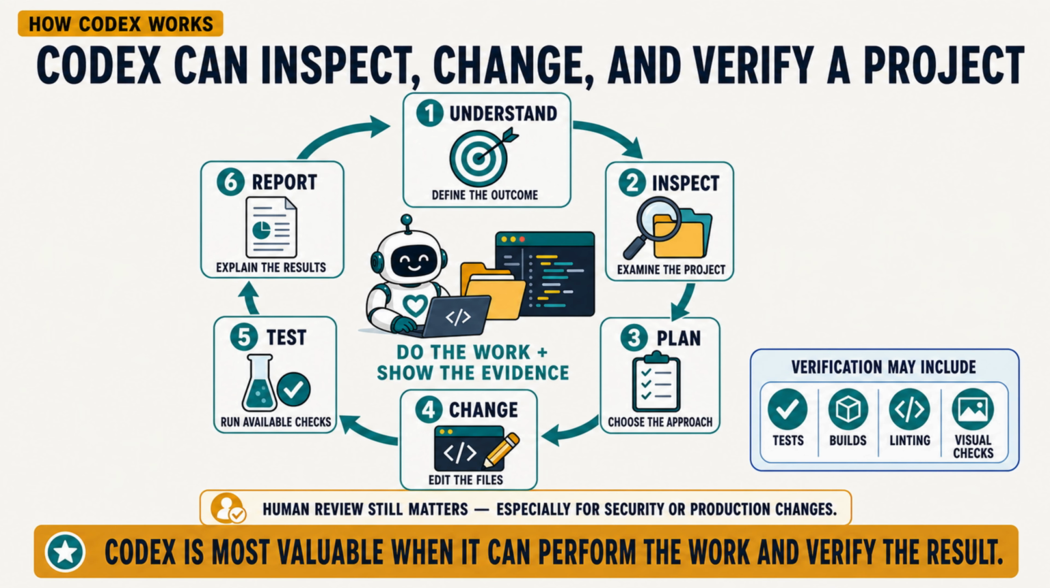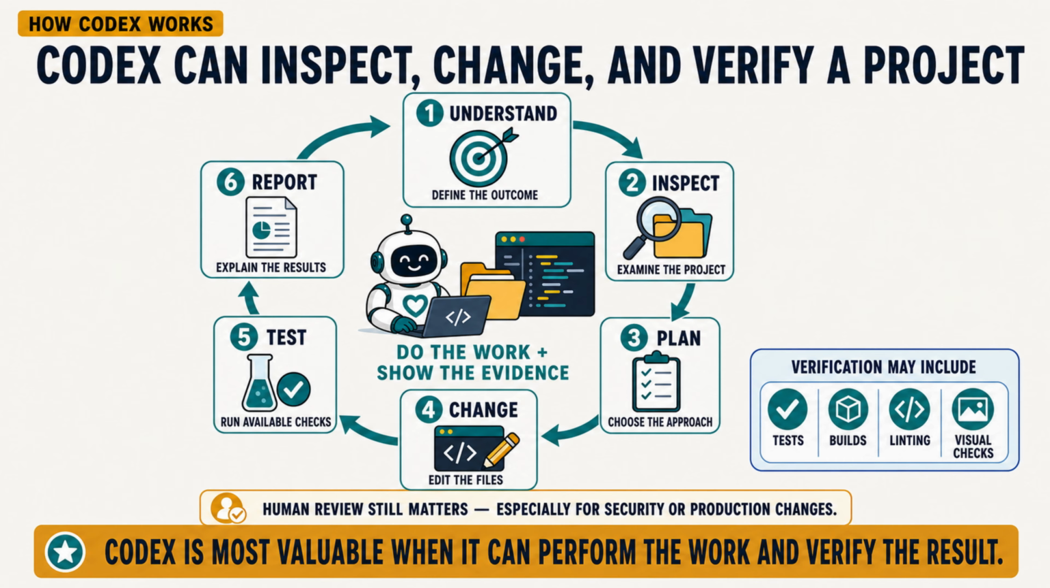A strong Codex workflow follows a disciplined loop. First, understand the requested outcome. Next, inspect the relevant files and existing project structure. Then create a plan, make the scoped change, run available checks, and report the result. Verification may include tests, builds, code quality checks, or visual inspection.